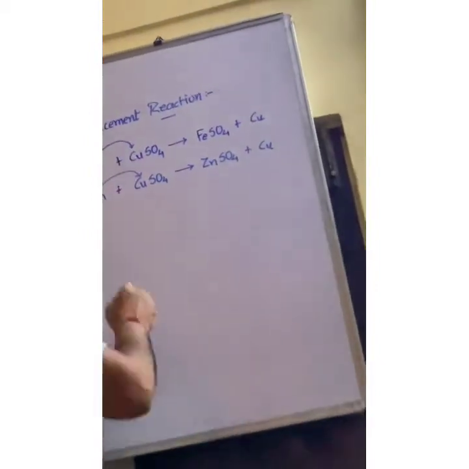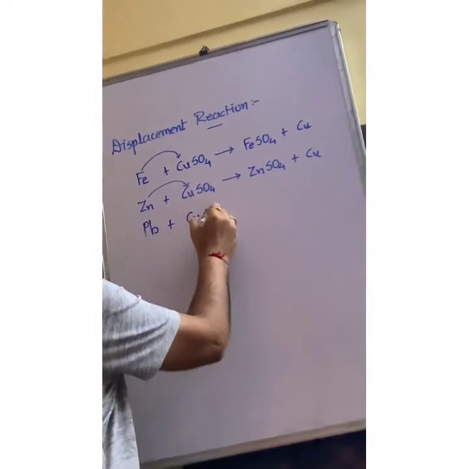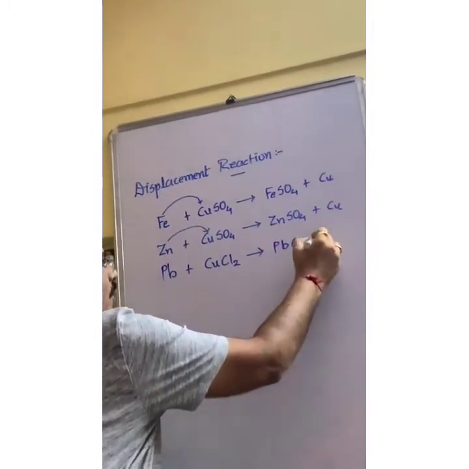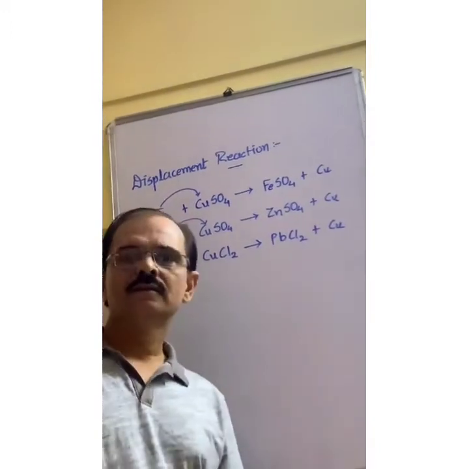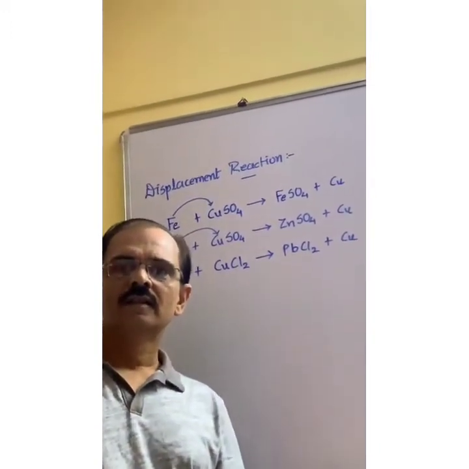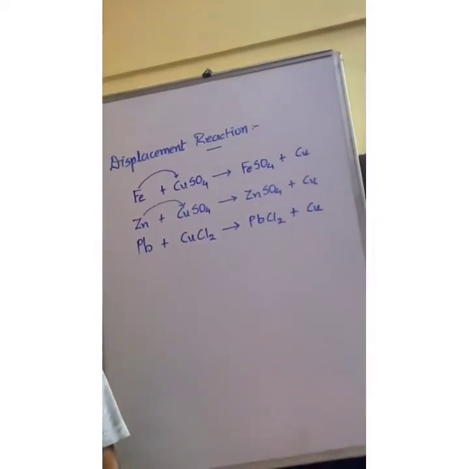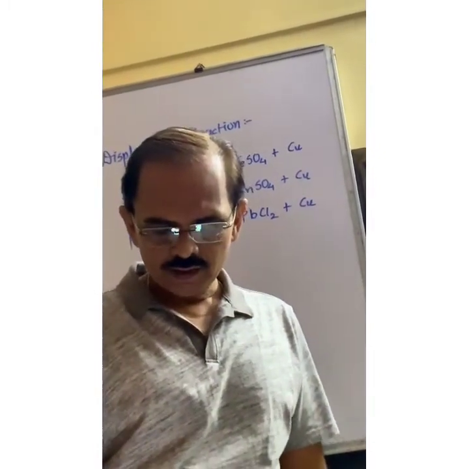Similarly, when lead reacts with copper chloride, then lead chloride is formed and copper is released. This is the displacement reaction. Now double displacement reaction is also there.